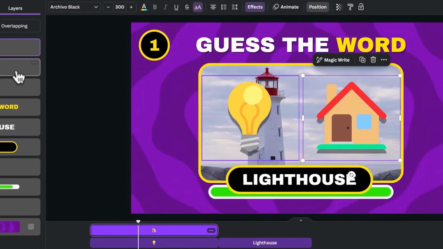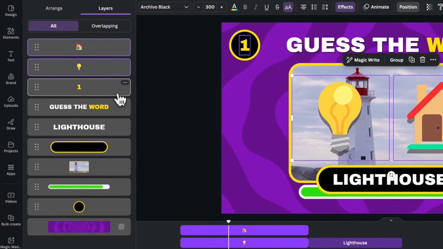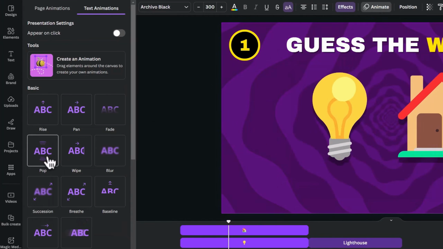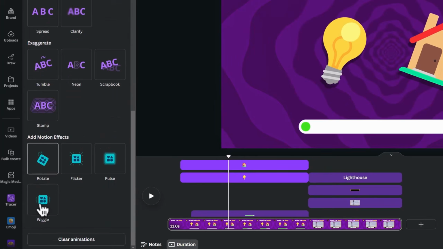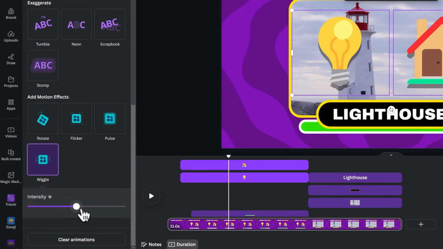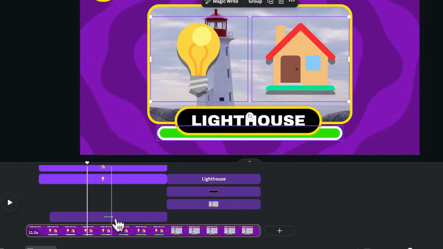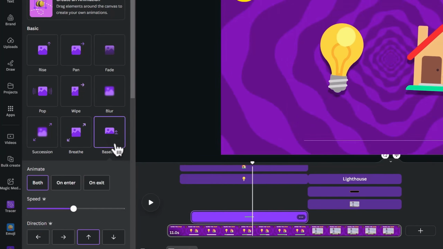Go back to the Layers tab and click on the 2 emojis. Go to Animate and add a pop animation on them, then leave it on both. Scroll down to add a wiggle effect and drag the slider to the minimum. Click on the timer and add a baseline animation on it.